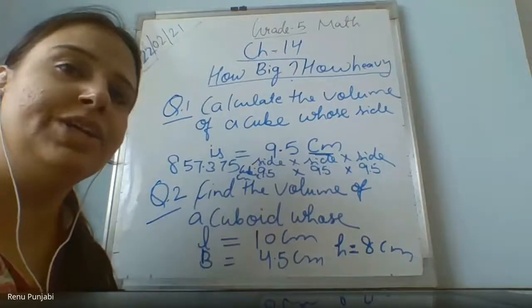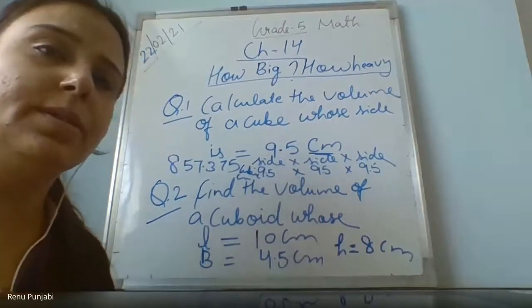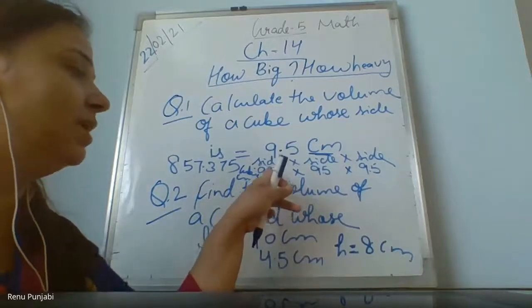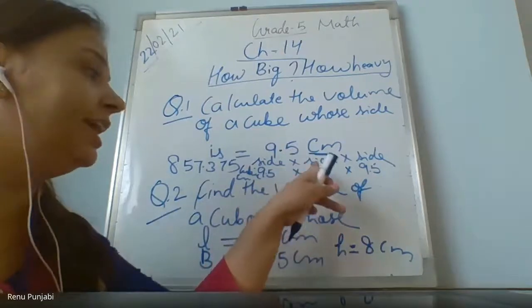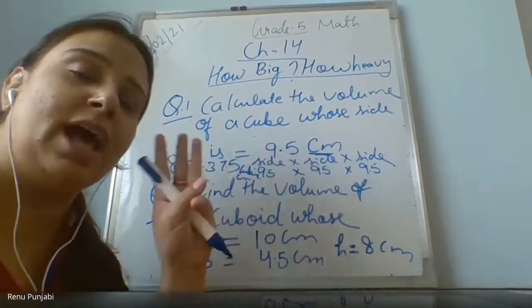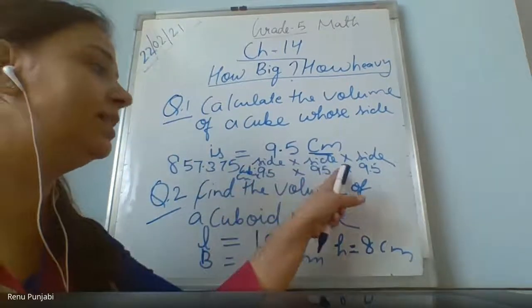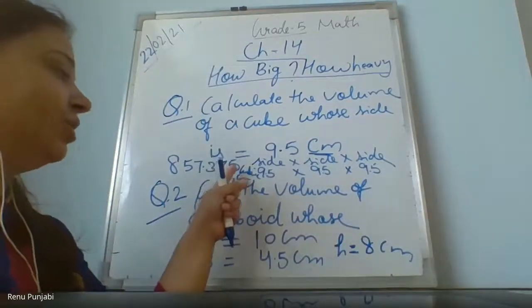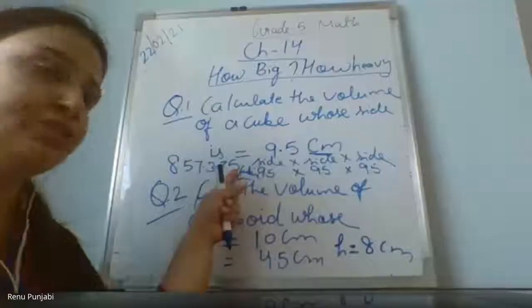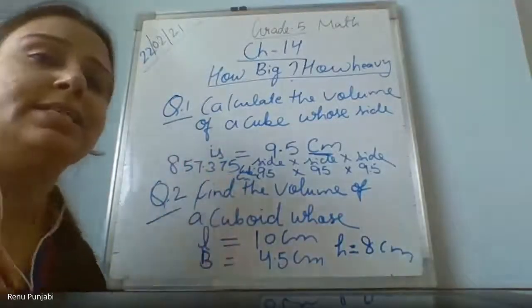Ma'am, what is this decimal on the left of it? Yes, Vrishang. Ma'am, where should we put the decimal point? See, after the decimal, 1 digit is there, and you are multiplying 3 times. So after the decimal, how many digits are there? 1 in this, and 1 in this. 3 digits. Yes, ma'am. So when the answer comes, you count the 3 place values from the back, 1, 2, 3, and put the decimal.